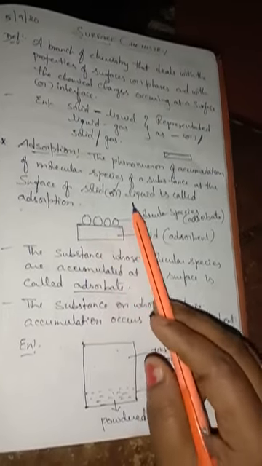Okay, so look here, the substance whose molecular species are accumulated at the surface is called adsorbate. Means the molecular species which accumulate on the surface of a solid or a liquid are called adsorbate, and the substance on whose surface the accumulation occurs is called adsorbent. Understand, children? This is adsorbent, this is adsorbate.